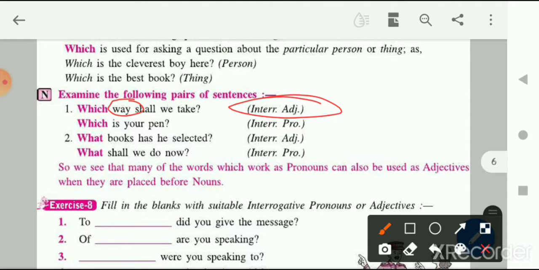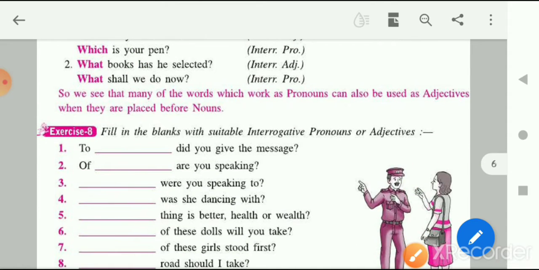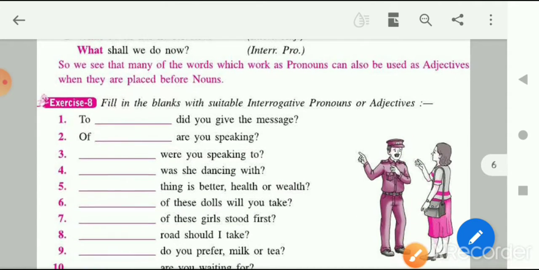Similarly, in the second sentence, what is placed before a noun? Books, right? So it is an interrogative adjective. Okay, so I hope you all understood what interrogative adjectives are. When an interrogative pronoun is placed before a noun, it acts as an adjective. Which adjective? Interrogative adjectives. Okay, so here now exercise number 8.